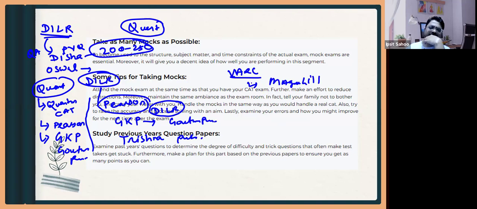So for Arun Sharma, you can follow for VRC, and for verbal you can follow the Nishit Sinha book or the Pearson also, and the Trishna publication.